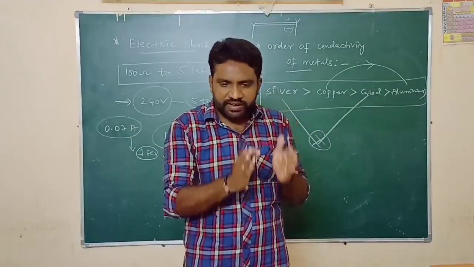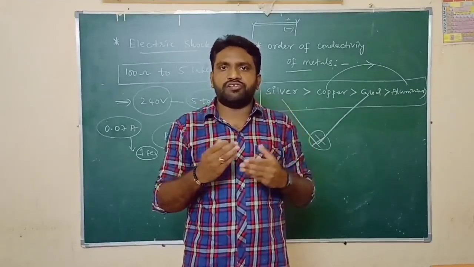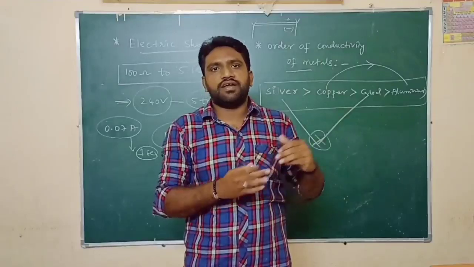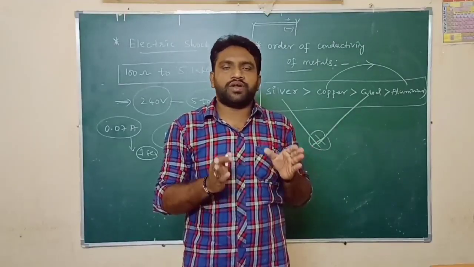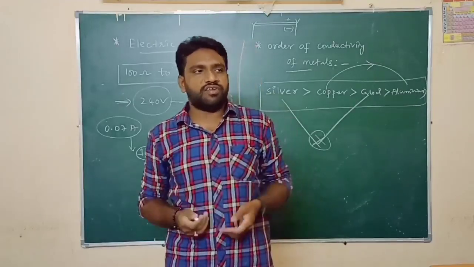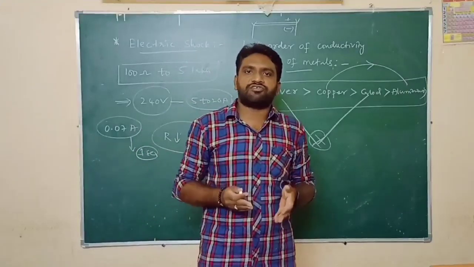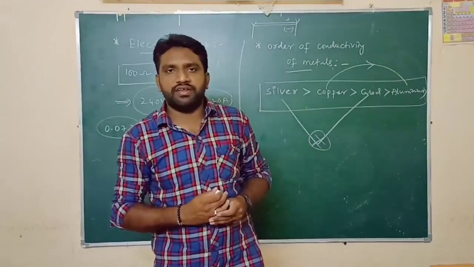Why? Because the potential of that live wire and the potential of the body are the same. So they are unable to receive a potential difference. When there is no potential difference, there is no chance for current to enter the body. That's why they are unable to get an electric shock.